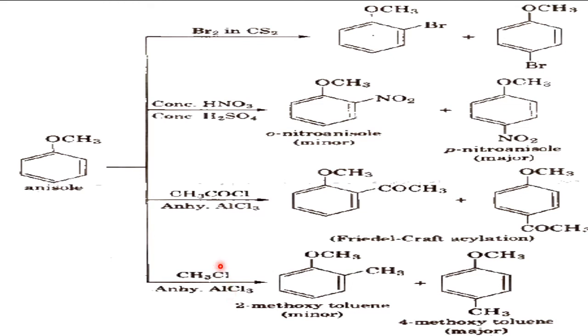Because we are using an alkyl halide here, this is called Friedel-Crafts alkylation. Because we are using CH3CO, an acyl group, this is called Friedel-Crafts acylation. Accordingly, ortho and para products are formed. Among them, para is the major product, the reason already explained. So kindly go through all these, they are very easy.